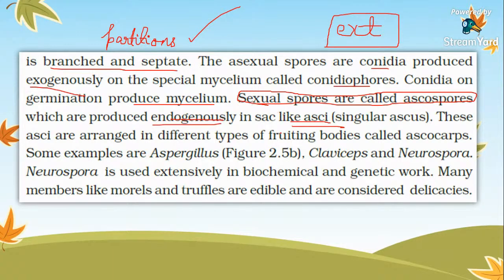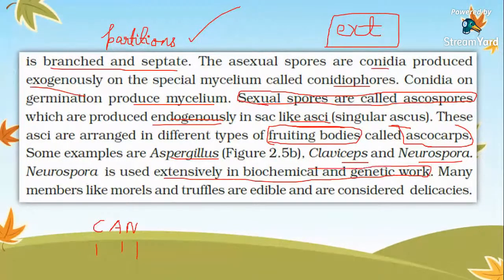These asci are arranged in different types of fruiting bodies called ascocarps. So the different arrangements of asci, such arrangement is known as what? Ascocarp. Examples: Aspergillus, Claviceps, Neurospora. A mnemonic that we have learned: CAN, Claviceps, Aspergillus, Neurospora. Neurospora is extensively used in biochemical and genetic work. Very important, previous year NEET question.